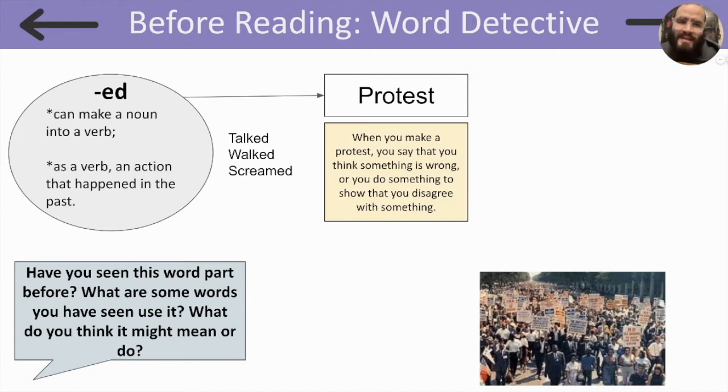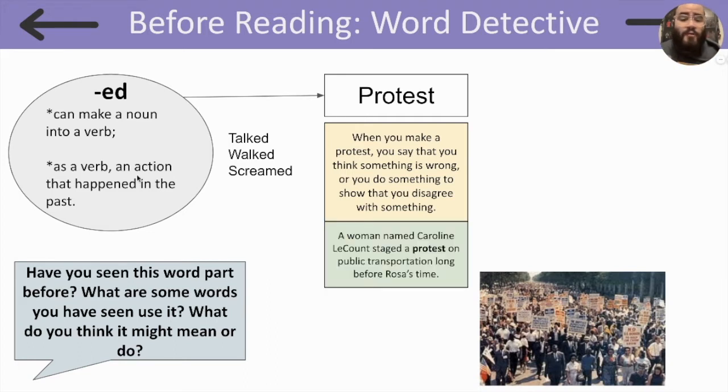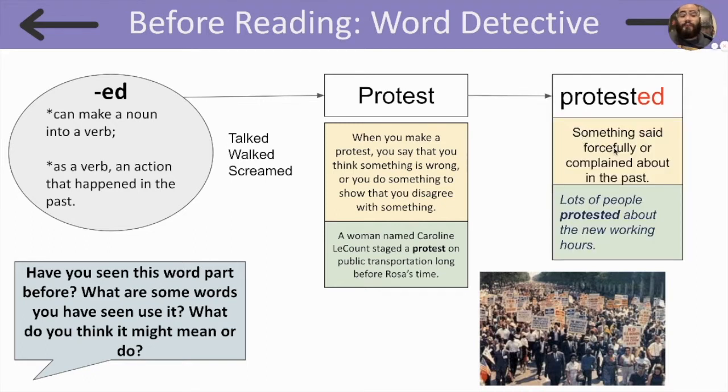Protest. Protest is a verb or an action. When you make a protest, you say that you think something is wrong, or you do something to show that you disagree with something. For example, a woman named Caroline LeCount staged a protest on public transportation. If we take the word protest and we add ed at the end, we make it into protested, which means something said forcefully or complained about in the past.